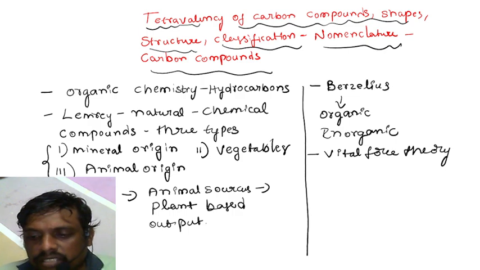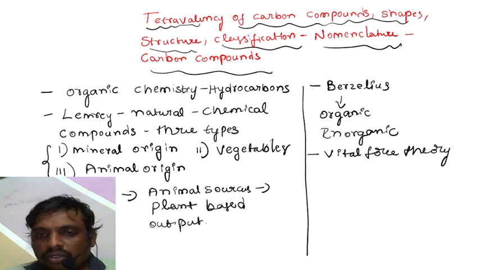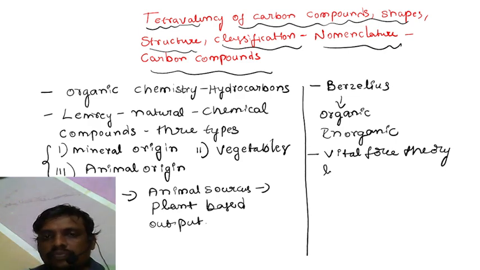As per the vital force theory proposed by Berzelius, organic compounds from living organisms were produced under the influence of vital force.